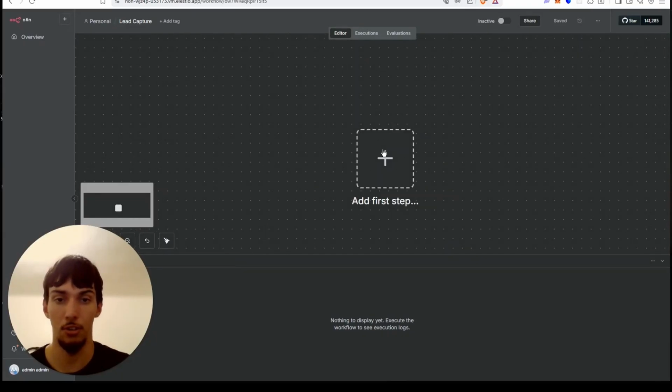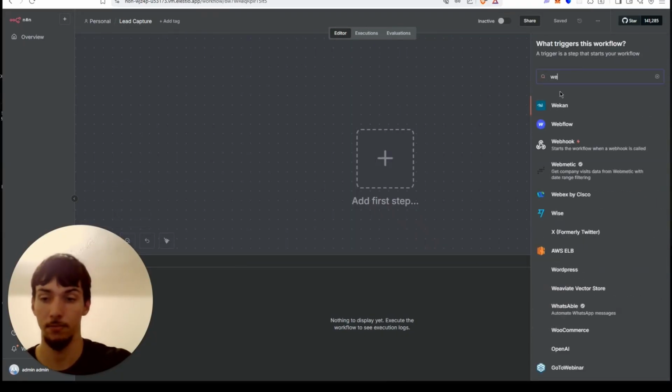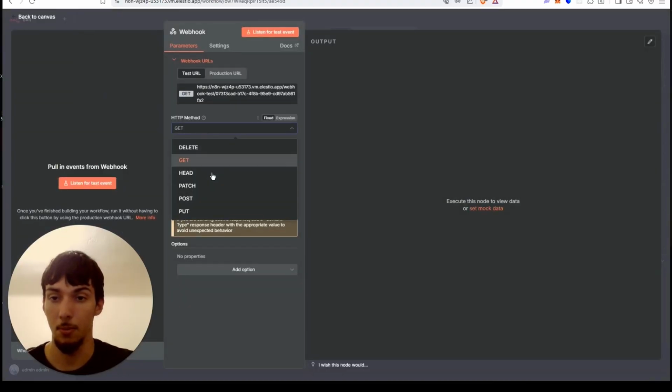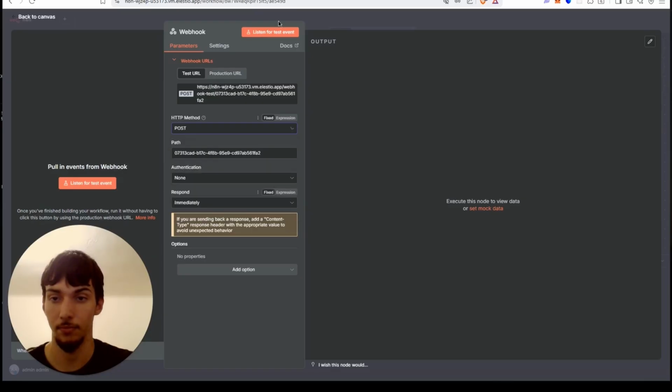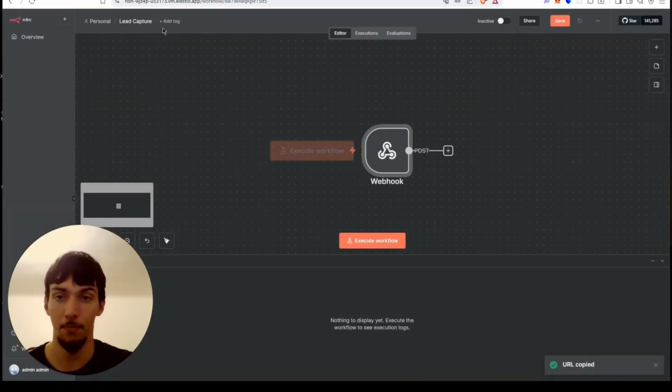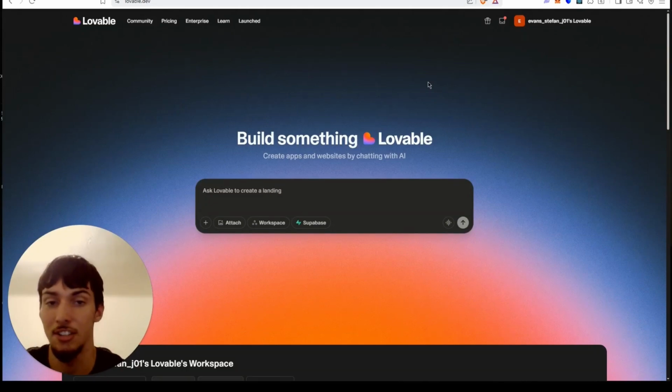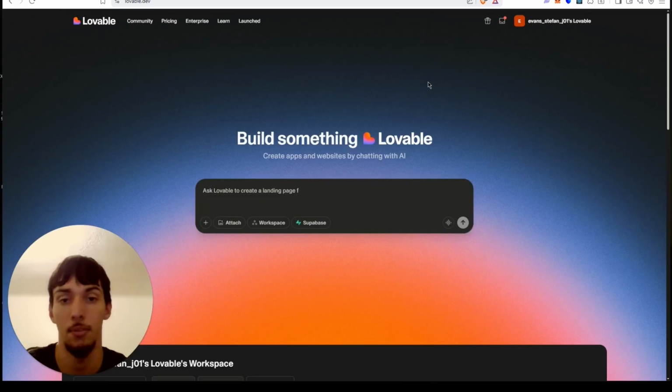So first we're going to want to add a webhook. So I'm going to be doing POST right here, and we're going to be using the test URL for now. I'm going to be copying that here, and now you're going to want to go to Lovable. We're going to be using Lovable because it's the most beginner friendly vibe coding app. And if you understand how to code, you can also export the code and then modify it yourself and make it better in your own way.